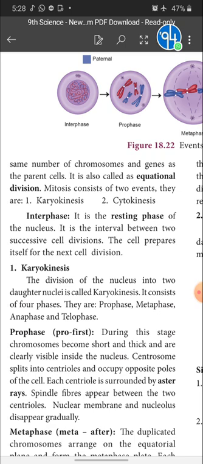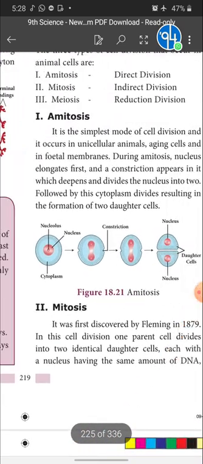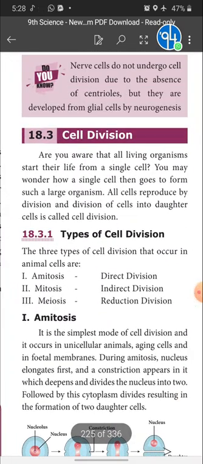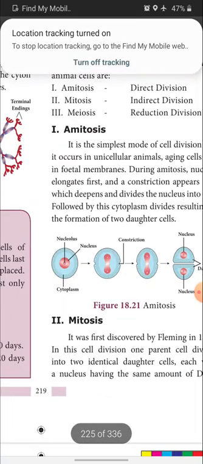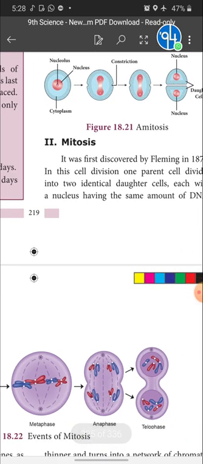For today's homework, only simple things: what is cell division, mention its types; write a note on amitosis; and what is mitosis, or why mitosis is called equational division, give reason and mention the events in mitosis. These are the three questions for homework, children. Complete it and send it to me.